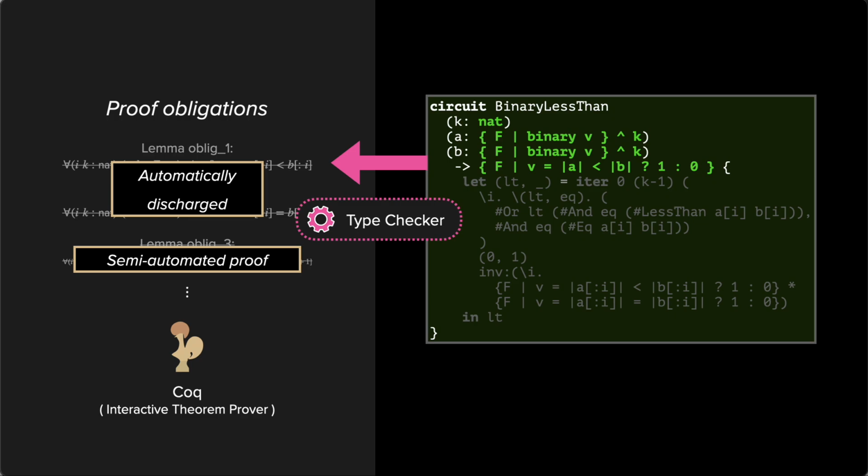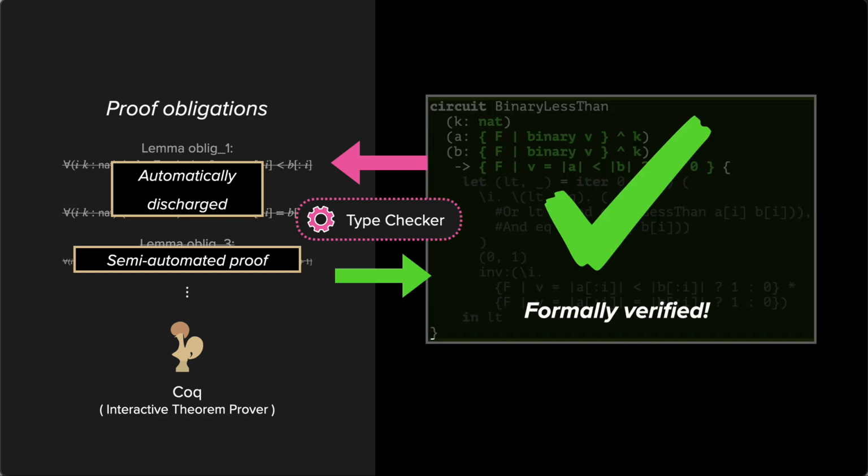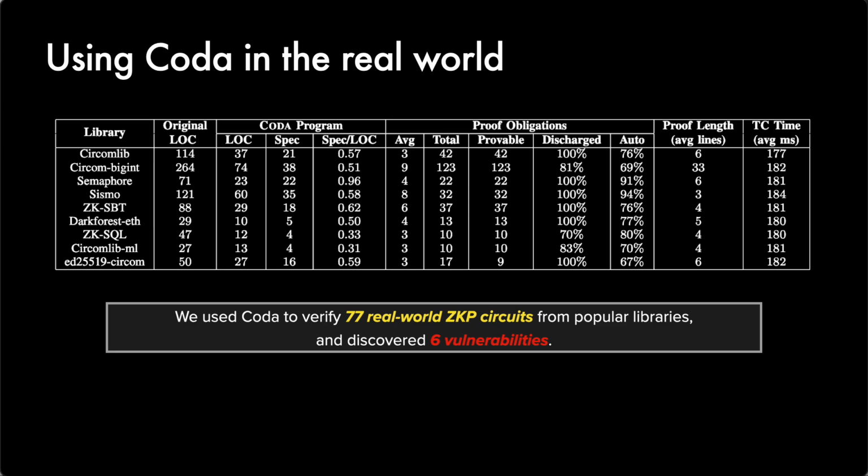So through either automatically discharged proofs or semi-automated proofs, Coda will be able to verify the overall correctness of the circuit. Using the same kind of development workflow, we have used Coda to verify 77 real-world ZK circuits from popular libraries.